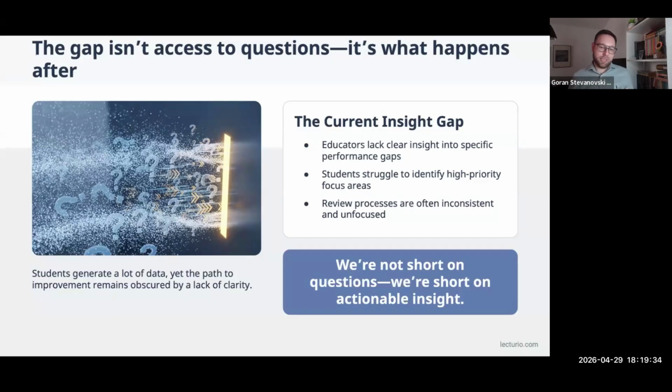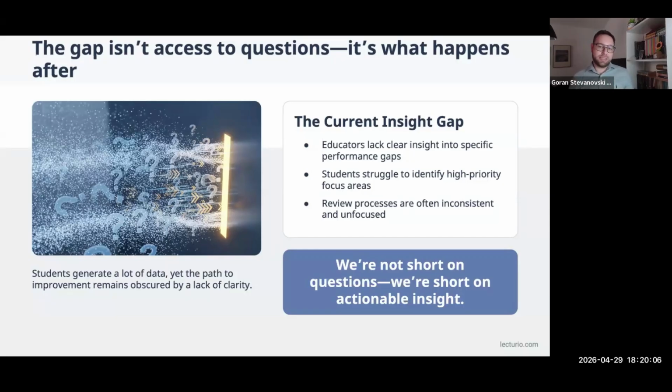Now, the gap of understanding on the faculty side sometimes happens because as educators, we tend to lack clear insight into the specific performance gaps that students have. So if you just assess your students, say by the end we have a formative or summative assessment, this is your score, you move on because you did well. There still might be some performance gaps or needs for remediation for certain parts of the learning of that course or that system.